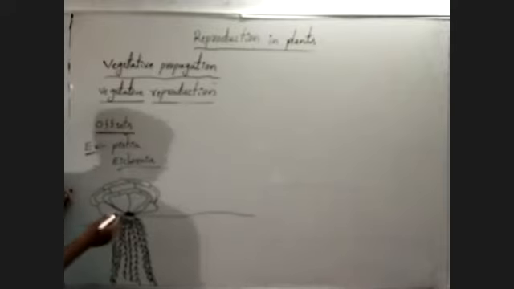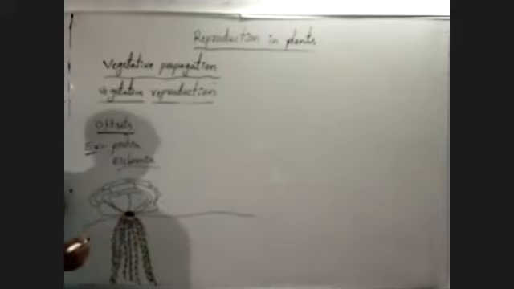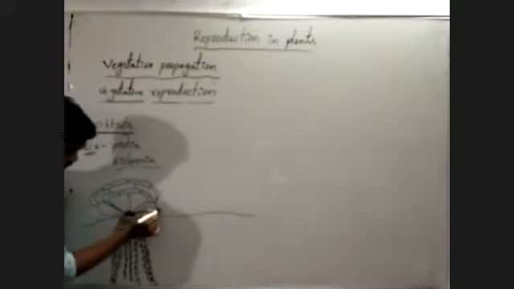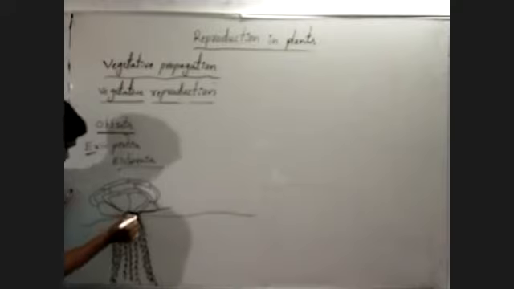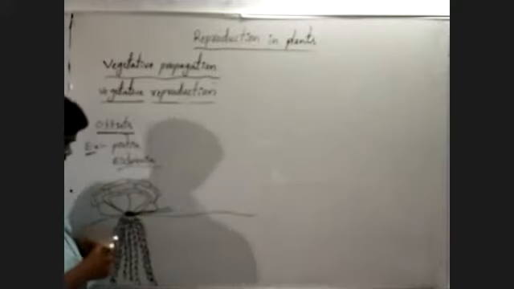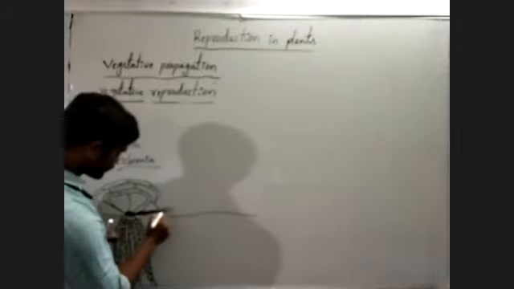Observe carefully. From the condensed stem, a lateral branch is developed like this.